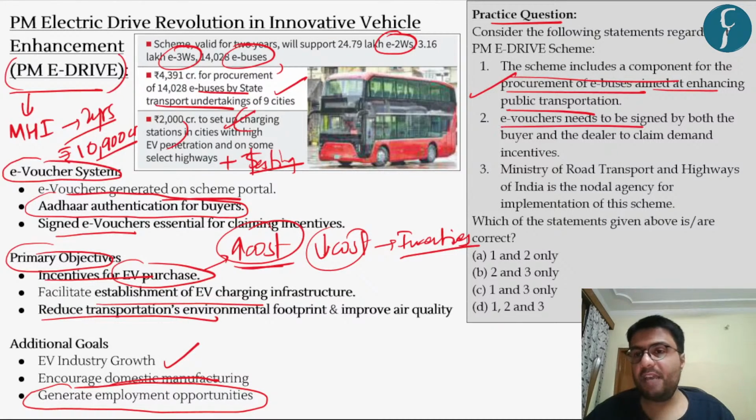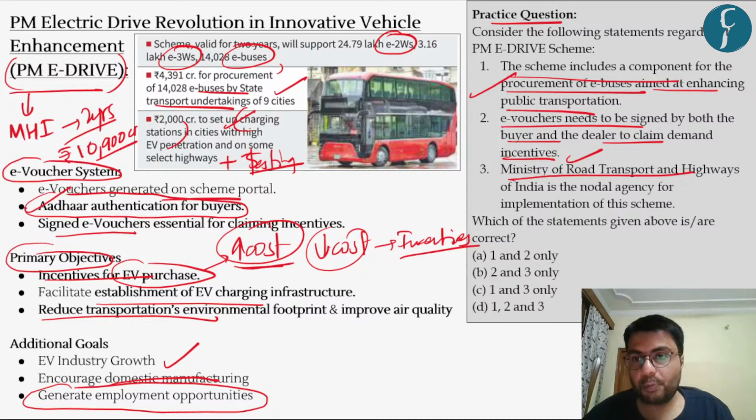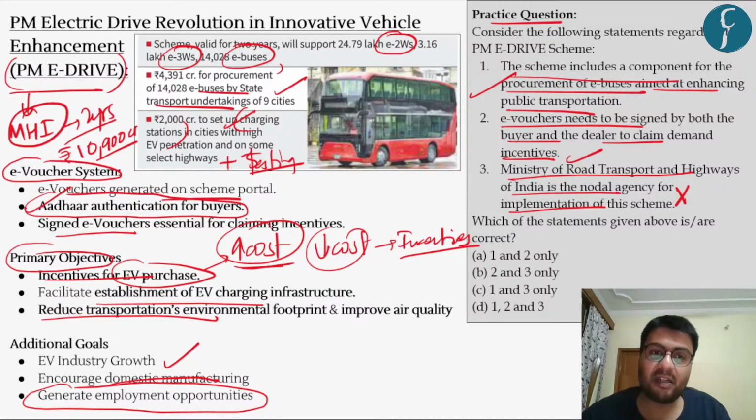The second statement, e-vouchers need to be signed by both buyer and dealer to claim demand incentives. Again, correct, as these vouchers will be authenticated through Aadhaar and will be signed by both customers as well as sellers. Further, the Ministry of Road Transport and Highways of India is the nodal agency for implementation of the scheme, which is incorrect. As I've already highlighted, this scheme is a scheme by the Ministry of Heavy Industries. So, as statements 1 and 2 are correct, hence option A is the right answer to this practice question.